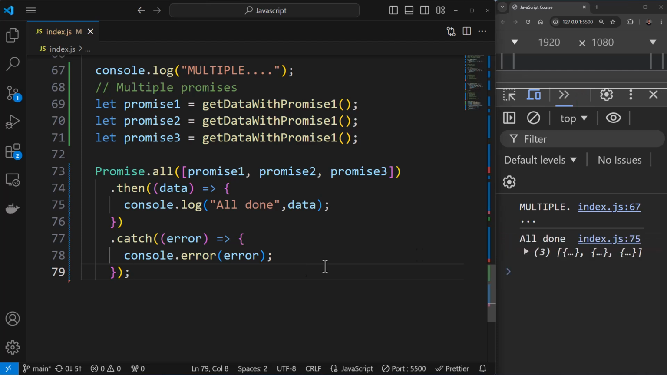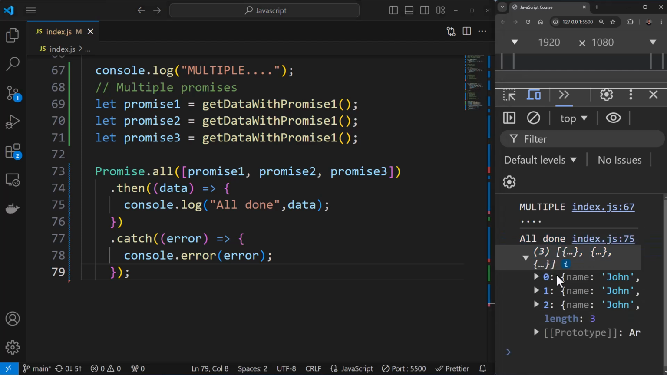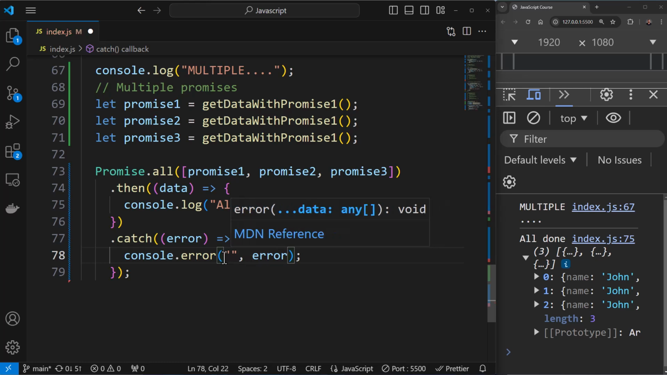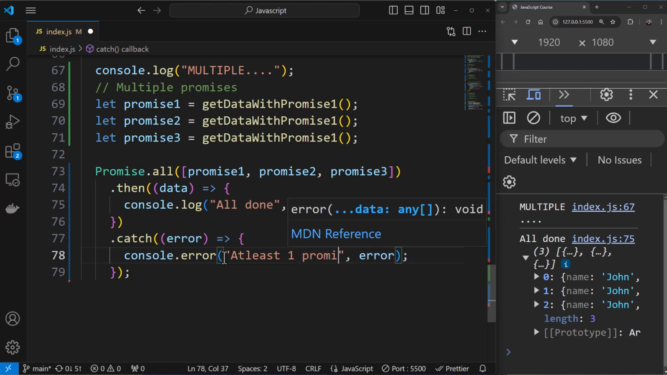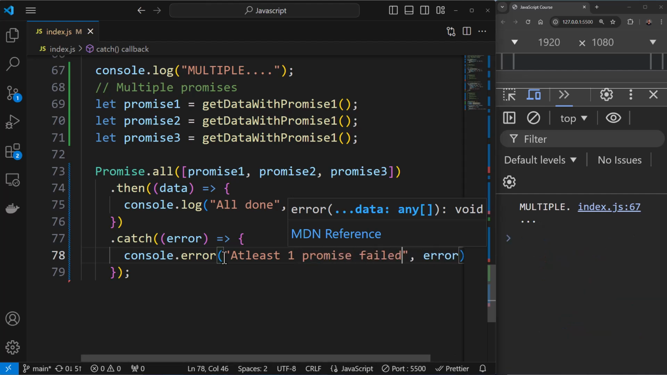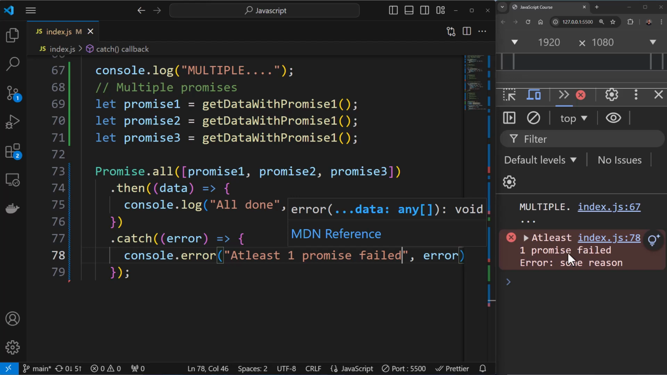Okay, all right, so you can see "all done" over here, and all the 3 promises were successful. This is how it is. You can add a custom message if you want. We didn't add a custom message for the failure. You can see "at least 1 promise failed." If you save this, you'll see "at least 1 promise failed."